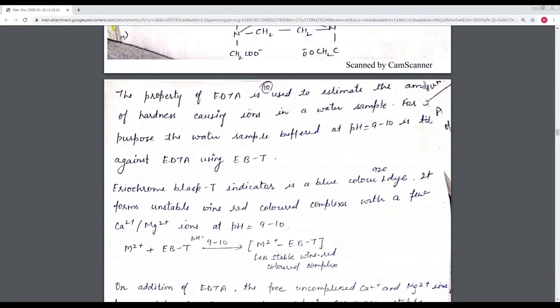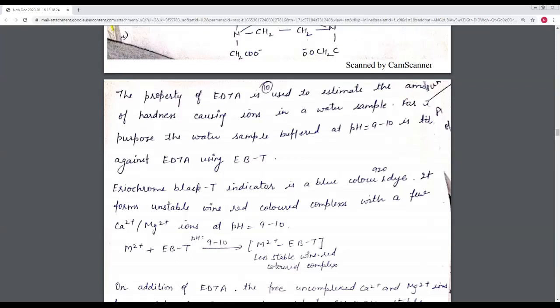Firstly, we take the water sample in our conical flask, and then we add the buffer solution. So why do we use the buffer solution? To control the pH value of our reaction. So we add the buffer solution, and then we add 1 or 2 drops, maximum 2 drops, of the EBT. EBT is an indicator known as Eriochrome Black T.